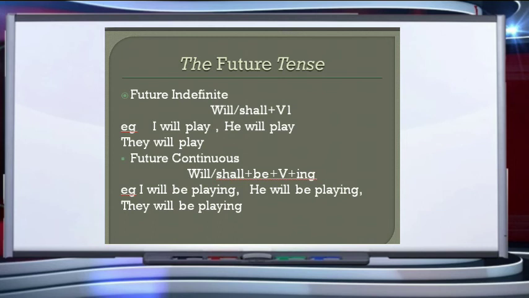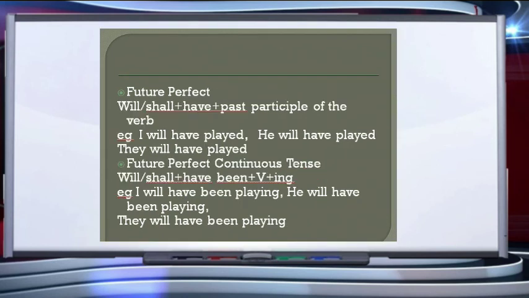Next, the future continuous tense, which tells you about some action which will be continuing in the future. The formation is will or shall plus be plus verb plus ing. That is, I will be playing, he will be playing, they will be playing. Will be plus verb plus ing gives you the future continuous tense.